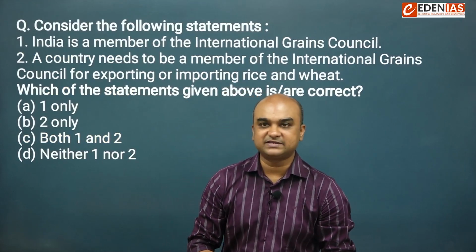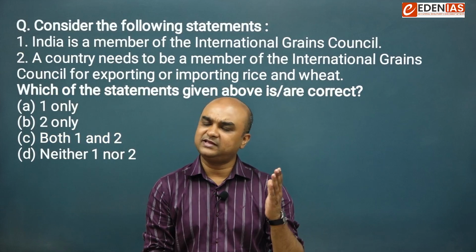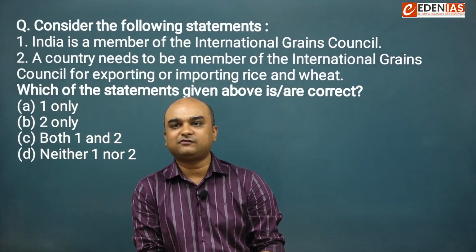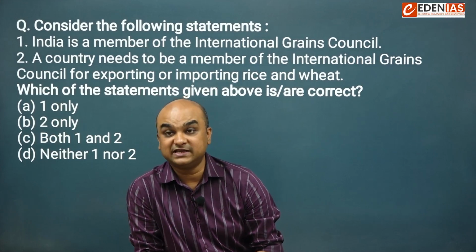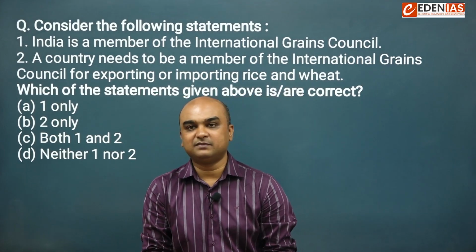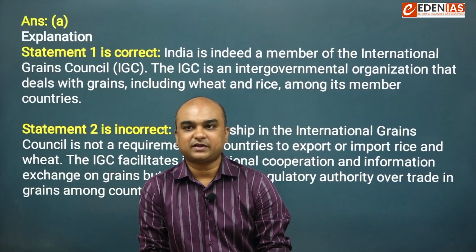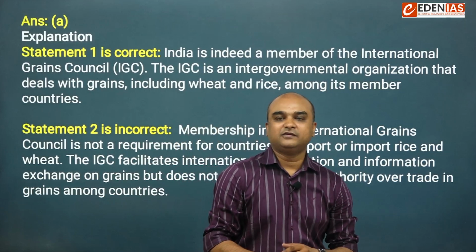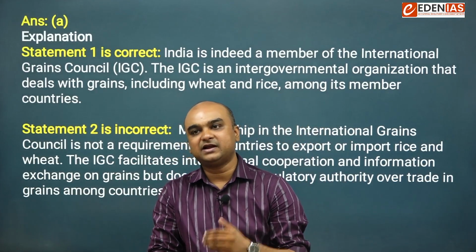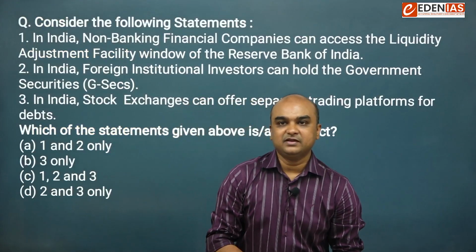Consider the following statements. India is a member of the International Grains Council. That's true. It's a fact. A country needs to be a member of the International Grains Council for exporting or importing rice and wheat. This is an incorrect statement. So the right answer becomes option A, which is one only. Like say for example, think of several countries which are not part of the Grains Council, yet they are exporting or importing rice. Next question.